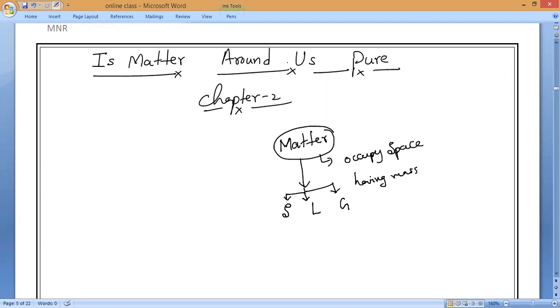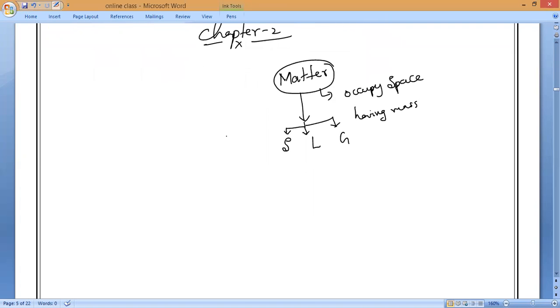We also studied the physical conversions: converting matter from solid to liquid, liquid to gas, gas to liquid, liquid to solid, and directly solid to gas and gas to solid. These are the processes of melting, boiling, freezing, condensation, sublimation, and deposition. We studied all these in Chapter 1. Yes or no, guys? Please respond.